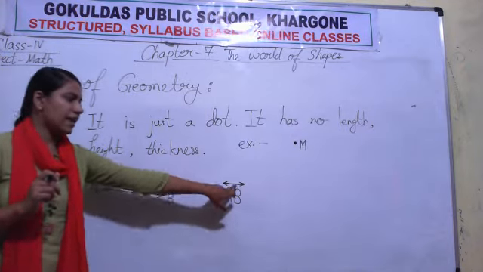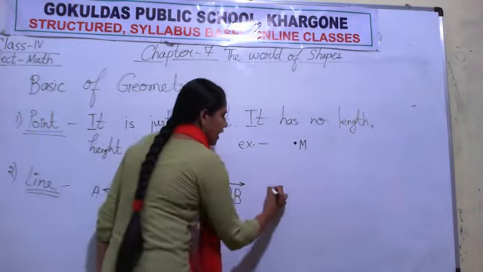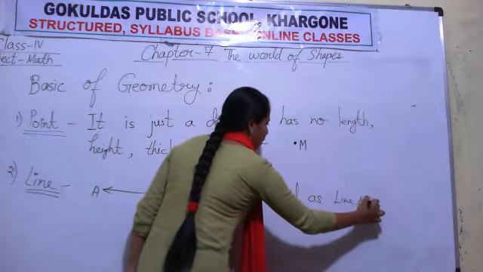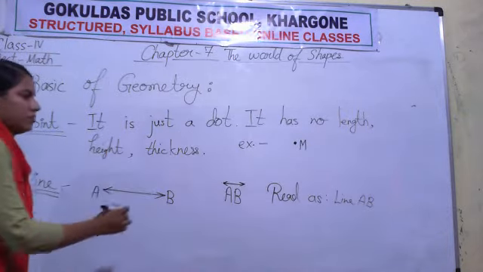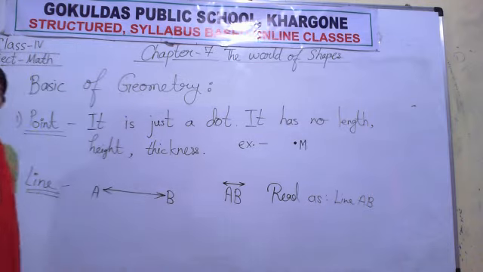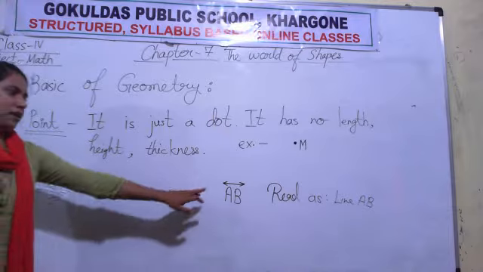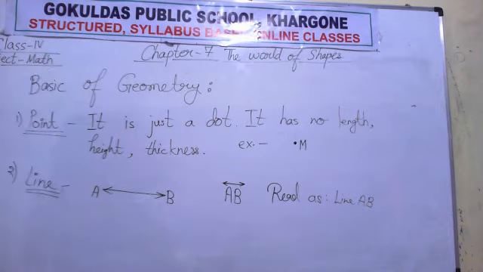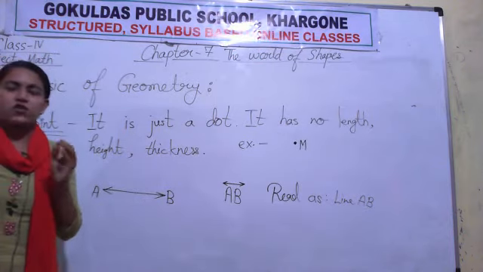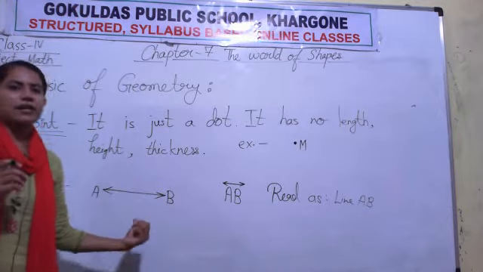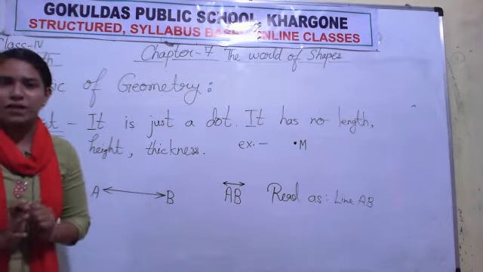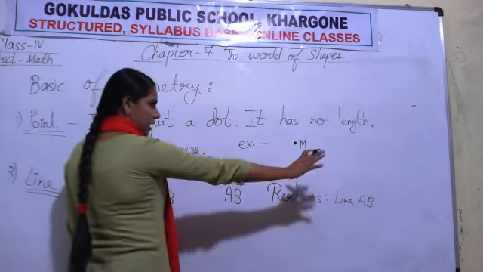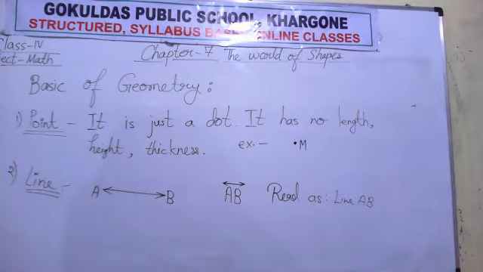It means line AB. How we read it? We read it as line AB. How we denote it? AB and a symbol of line. That is how we denote it and how we read it. Line, when we join infinite so many points together, we get a line. Line has no end points, means you can extend line in both the directions. In direction B you can extend line, in direction A you can extend line.